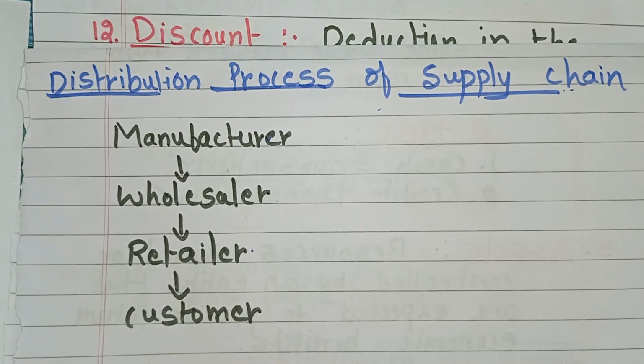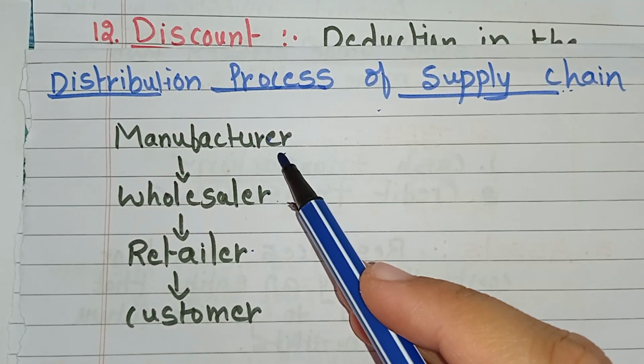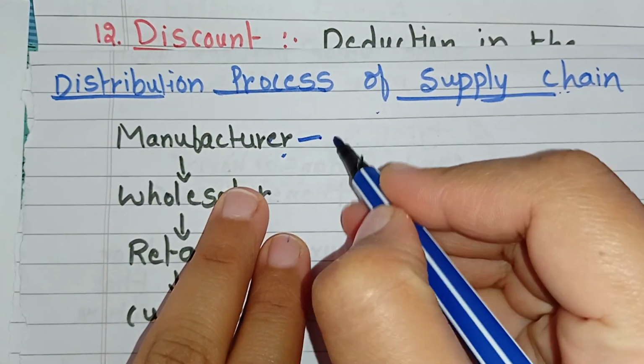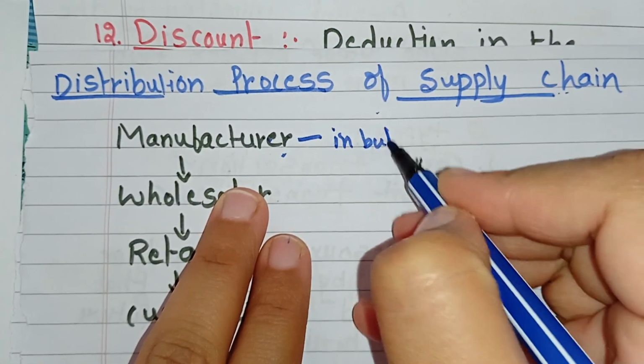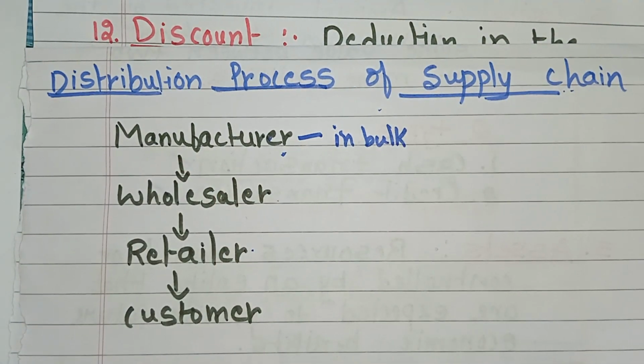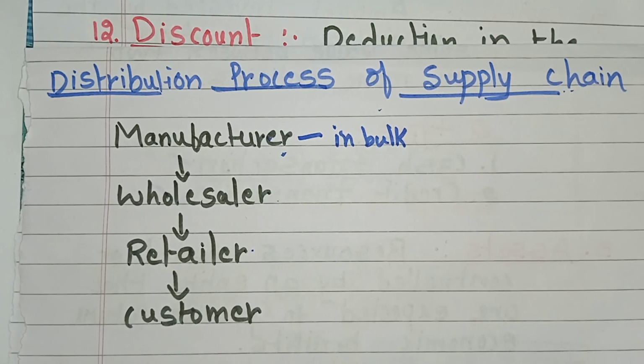Manufacturers sell the products in bulk to the wholesalers.